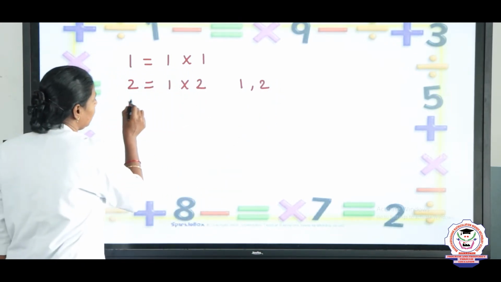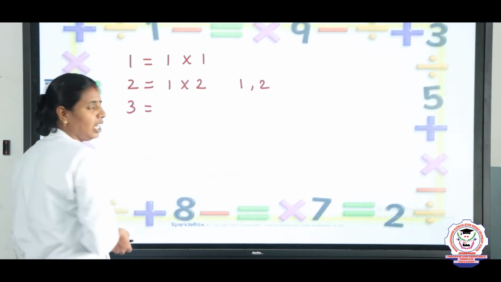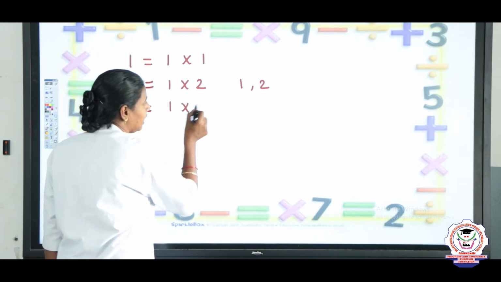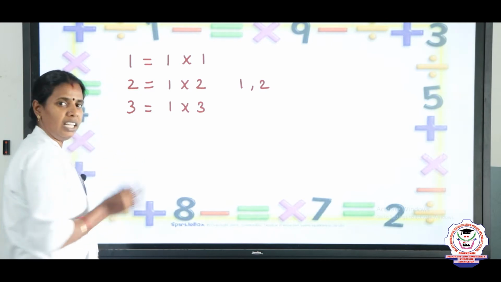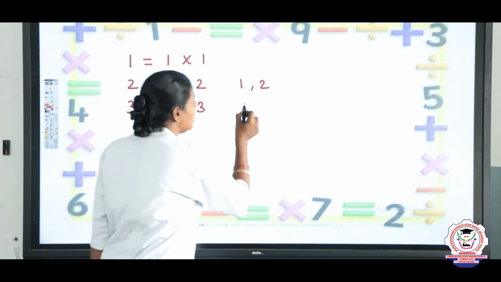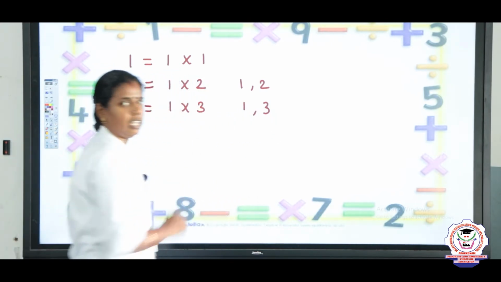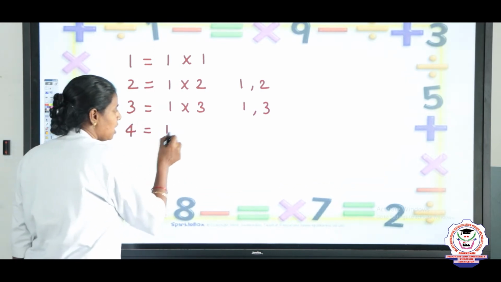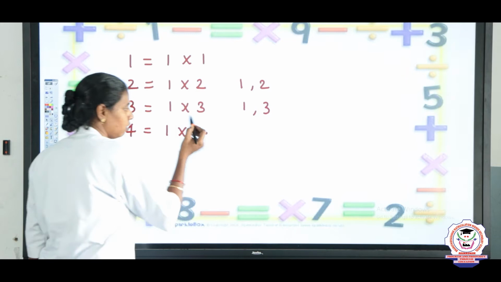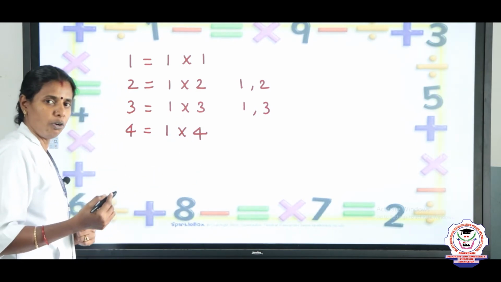For 3, what are the factors? 1 threes are 3, and that is it. So 1 and 3 are the factors of 3. Now come to 4. I can express 4 as 1 fours are 4. Any other factor for 4?